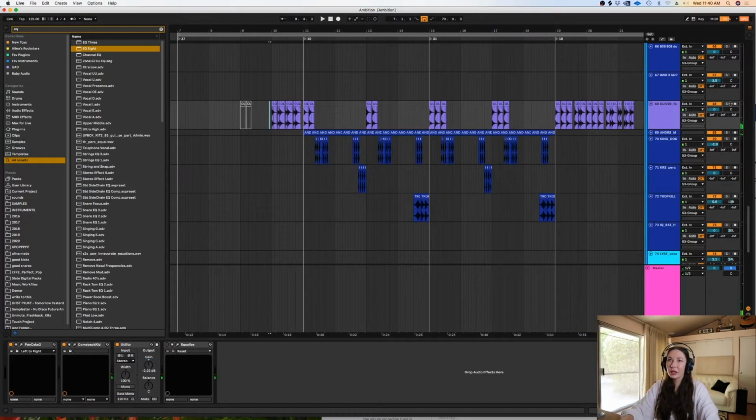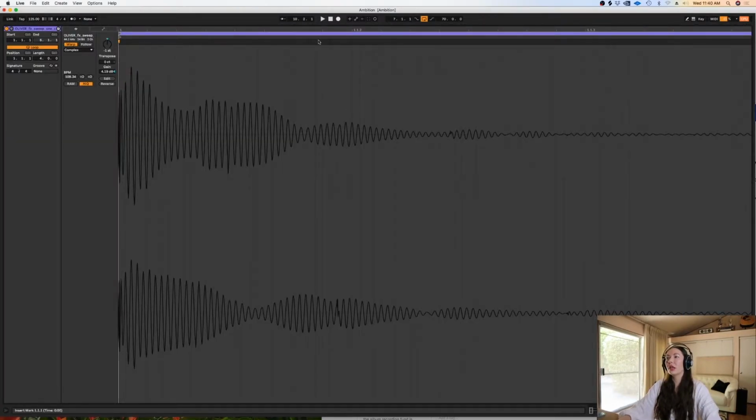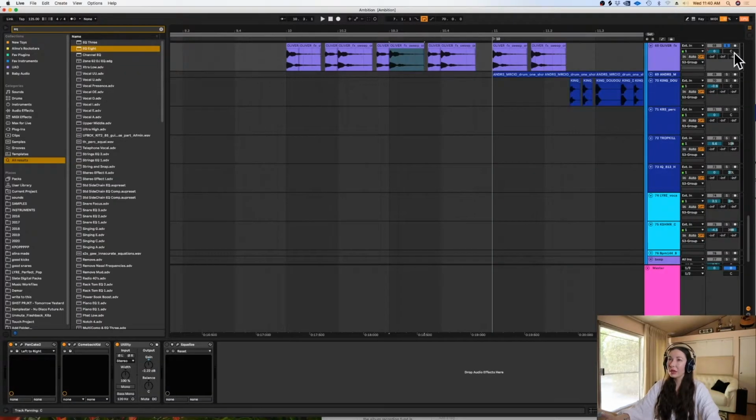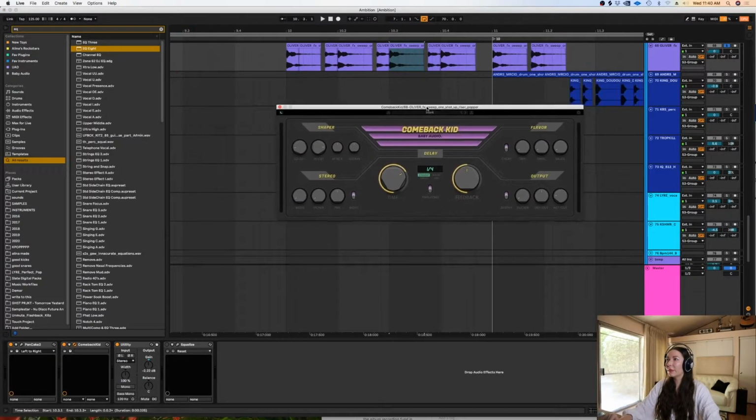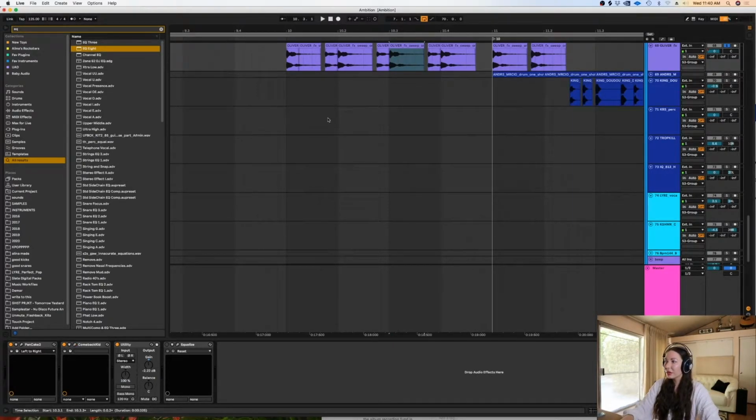And I have these plucks, boopy things, whatever they are. I think it was just a sample that I've cut up and repitched. Literally using Ableton's internal pitch engine to create the melody that I heard. There's nothing too crazy on it. It just pans a little bit. There's a little bit of delay from Comeback Kid on it, I think on the default settings. So super simple processing.